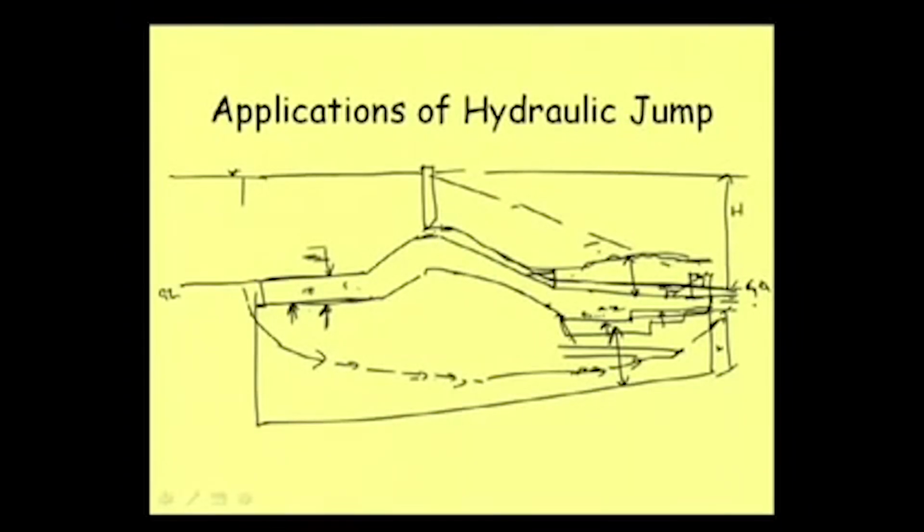If the hydraulic jump forms from here, then there will be suction in this part. To resist that, we need to do something so that the hydraulic jump is formed in a proper location, so that we can avoid suction. Those are finer issues that we need to take up as a different topic in hydraulic structures. Right now we just want to see where applications of hydraulic jumps come in. So, this is one issue where a hydraulic jump is applied to counterbalance the uplift pressure in a hydraulic structure.